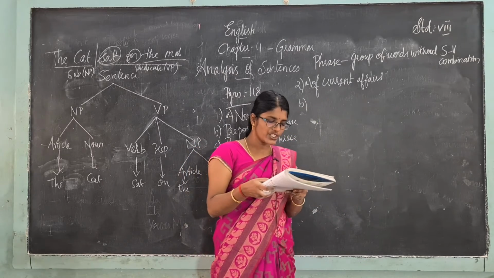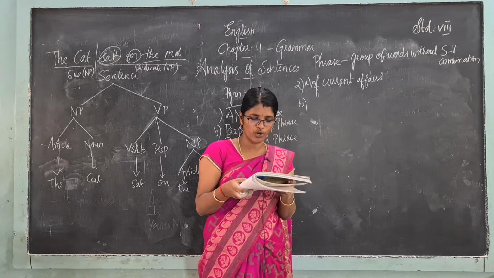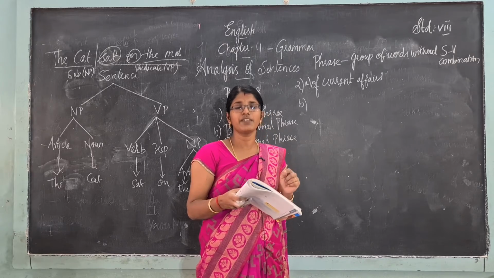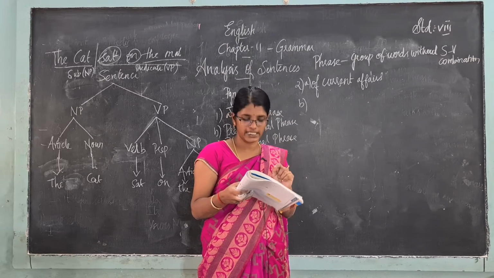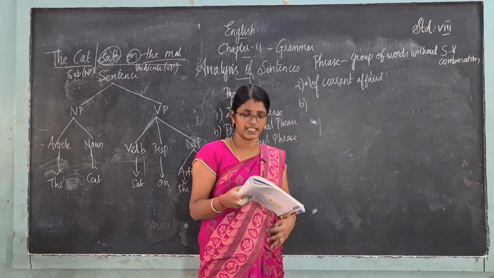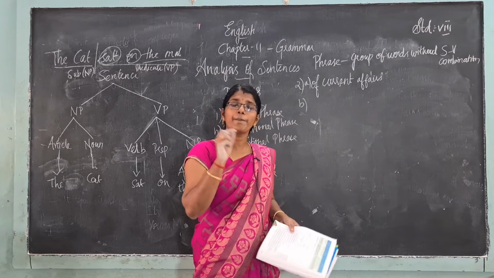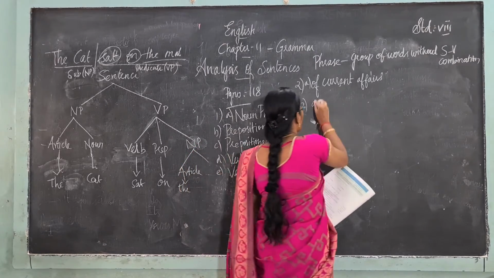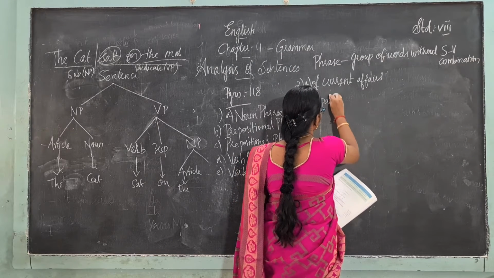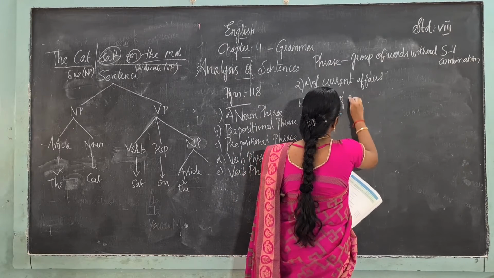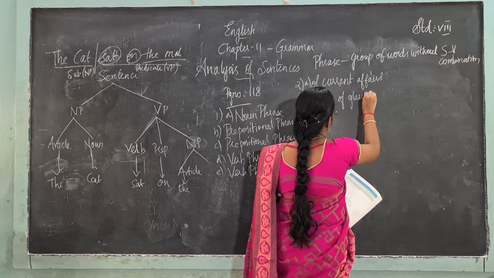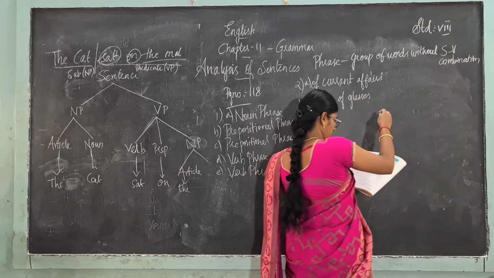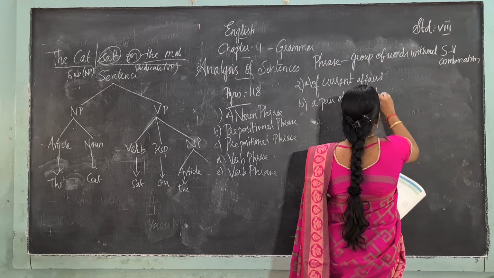The next one, she received a pair of glasses for her birthday. She received a pair of glasses for her birthday, which is a noun phrase in this sentence. She received a pair of glasses, okay, a pair of glasses for her birthday. For her birthday.